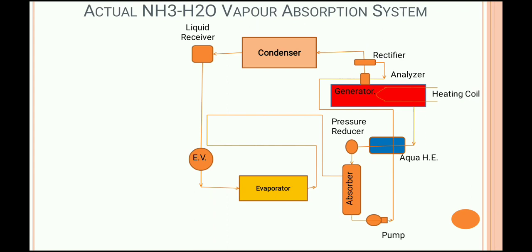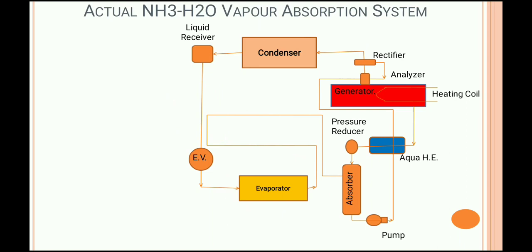Okay, next one is, if we have to increase the refrigeration effect or cooling effect, then what do we have to do? We have to subcool the refrigerant which is coming out from the condenser. And for the subcooling process, what do we have to do? We have to use the liquid vapor heat exchanger.